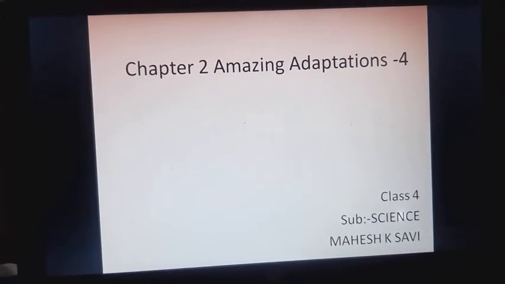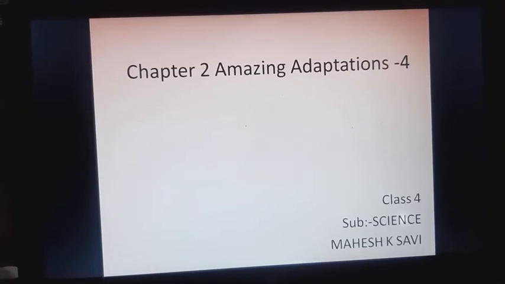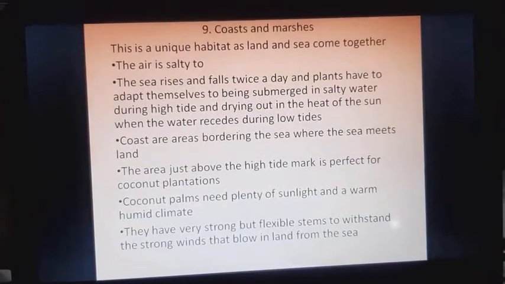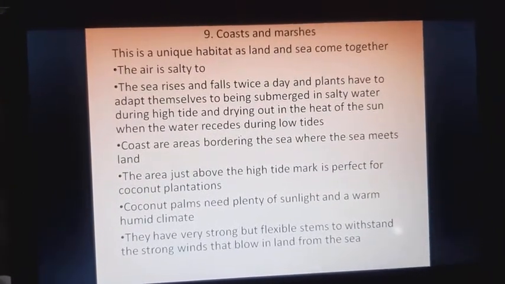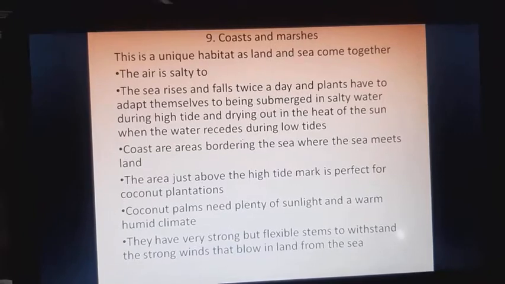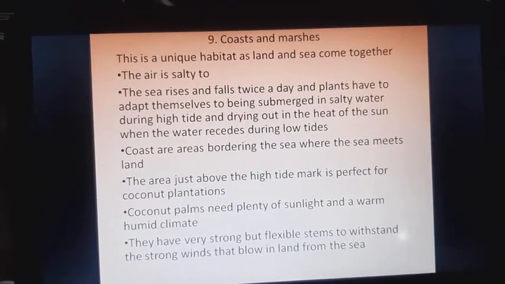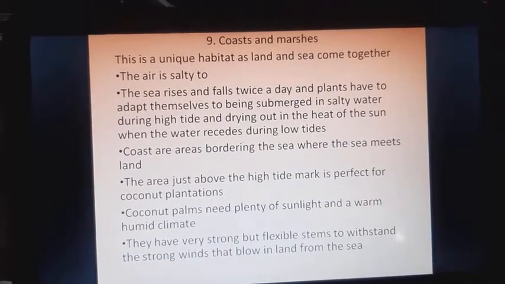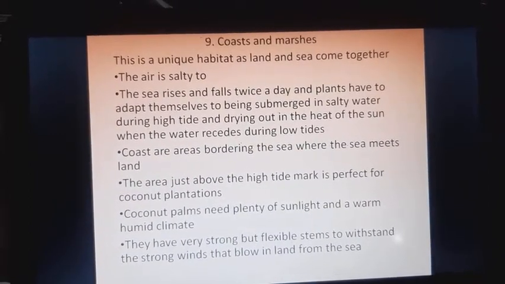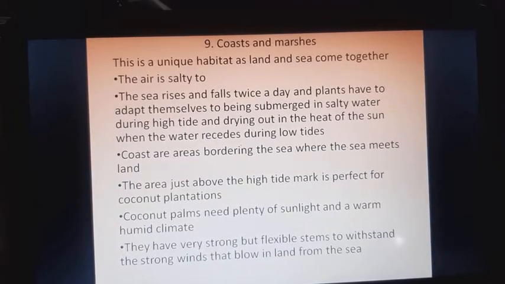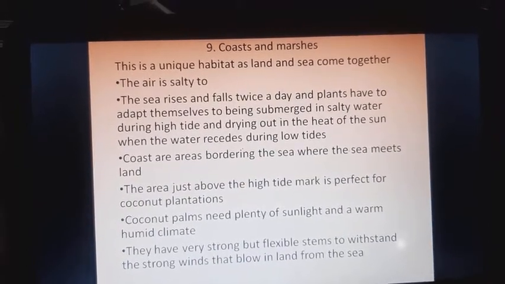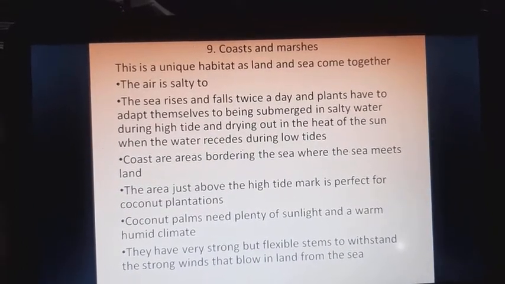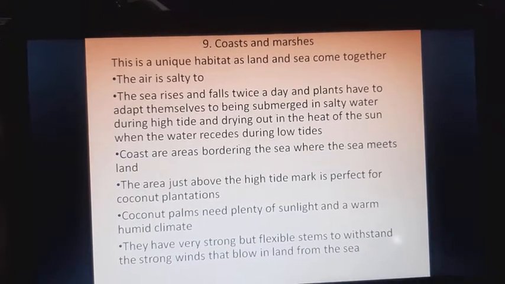Chapter number 2, Amazing Adaptations, Part 4. Coasts and marshes. This is a unique habitat as land and the sea come together. The air is salty too. The sea rises and falls twice a day, and plants have to adapt themselves to being submerged in salty water during high tides, and drying out in the heat of the sun when the water recedes during low tides.